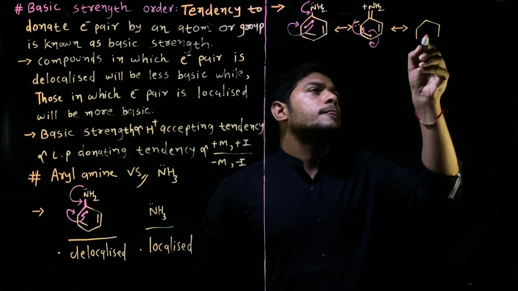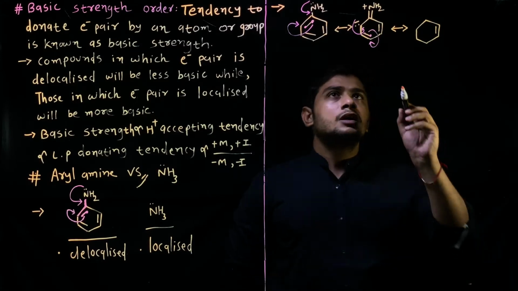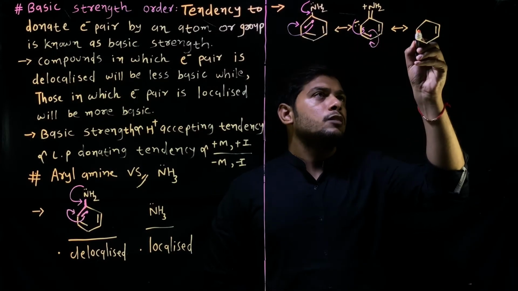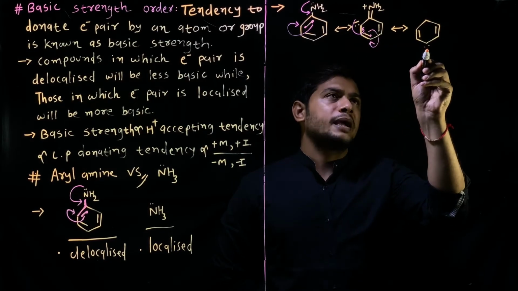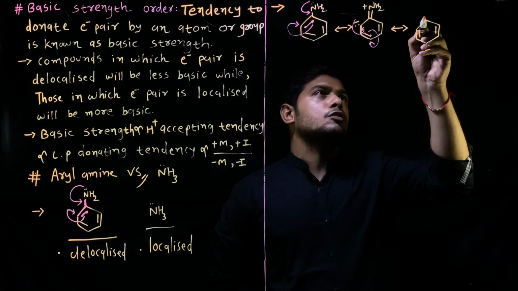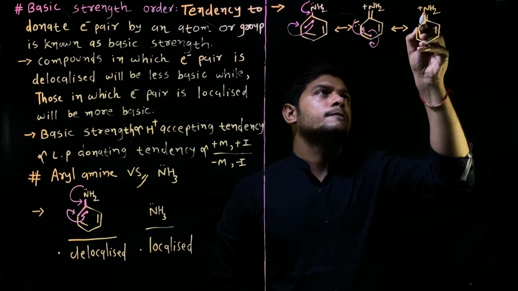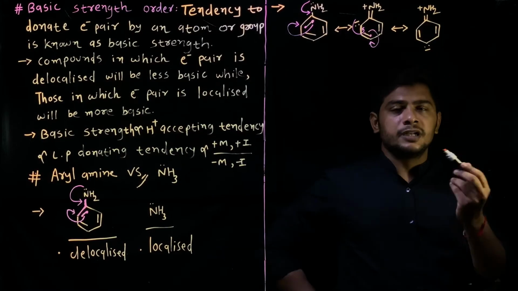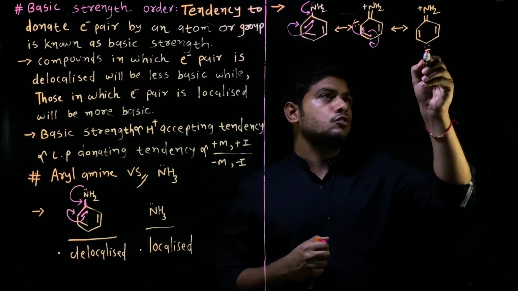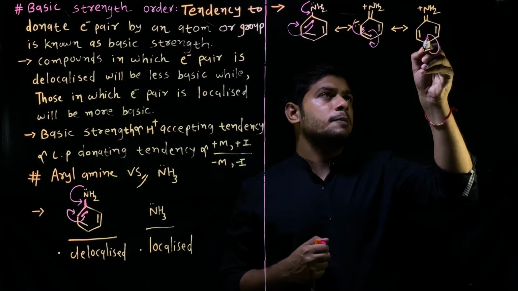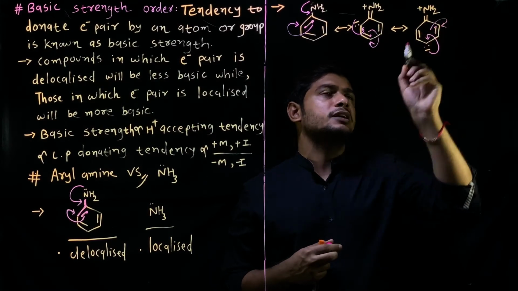a ring. This pi bond will not change its position. This electron will develop a double bond. These two electrons will develop a minus charge on the next incoming conjugated carbon, and the position of NH2 plus will not change. Now, in the next step, the same step, this electron will develop a double bond, and these two electrons will be shifted over the next conjugated carbon.